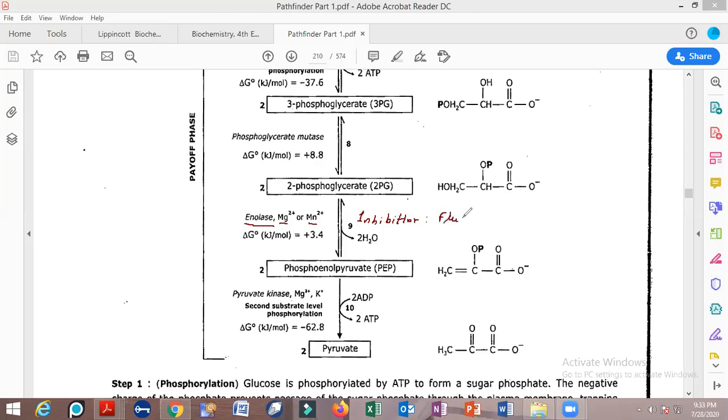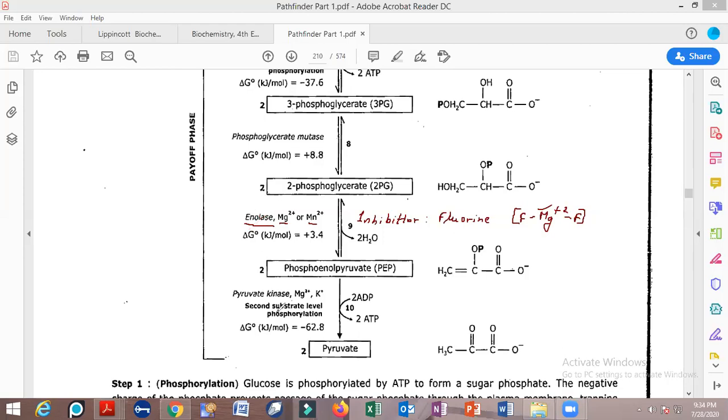Fluorine can react with the magnesium ion and form a complex of fluorine, magnesium ion and fluorine. मैग्नीशियम के ऊपर दो चार्ज है, दो फ्लोरीन मिल गए इसे, और मैग्नीशियम फ्लोरीन के साथ में चला गया. अब क्या रह गया? एंजाइम. As magnesium binds with two fluorine molecules, the magnesium ion is being chelated out, and here the activity of the enolase is going to be lost. So fluorine is an inhibitor of this particular enzyme, enolase.